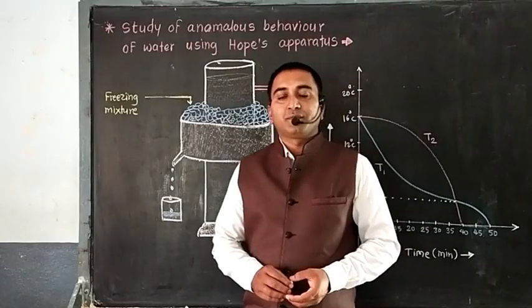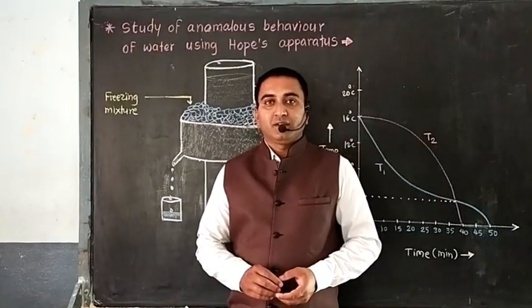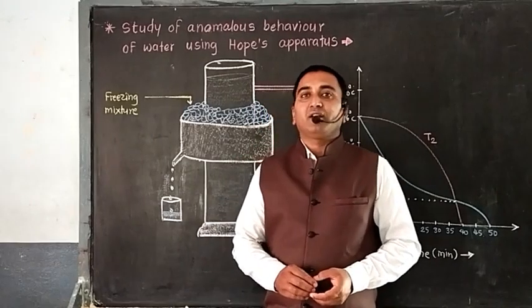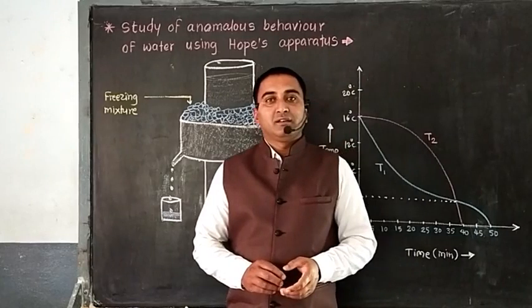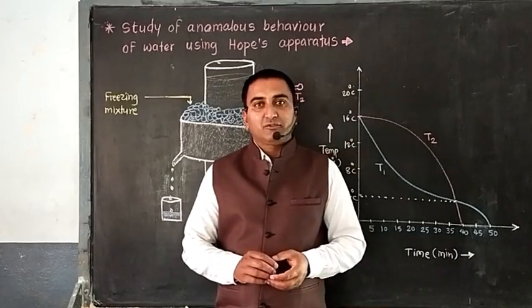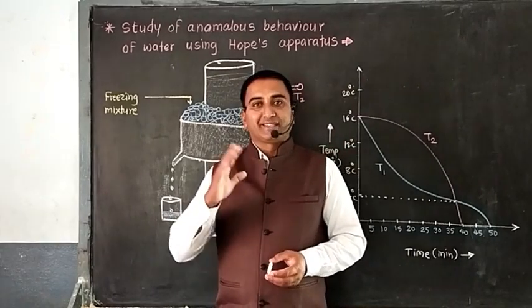Hello students, what we discussed so far? We have discussed the anomalous behavior of water. What is the anomalous behavior of water? The behavior of water from 0 degrees Celsius to 4 degrees Celsius.